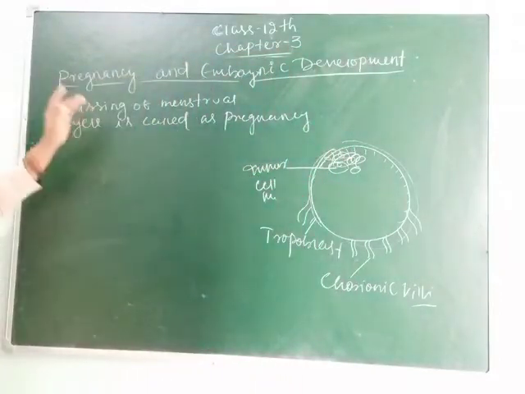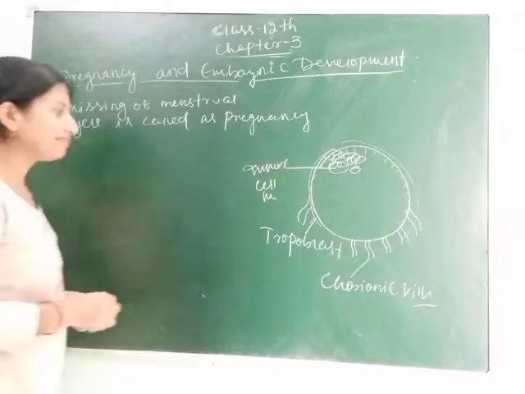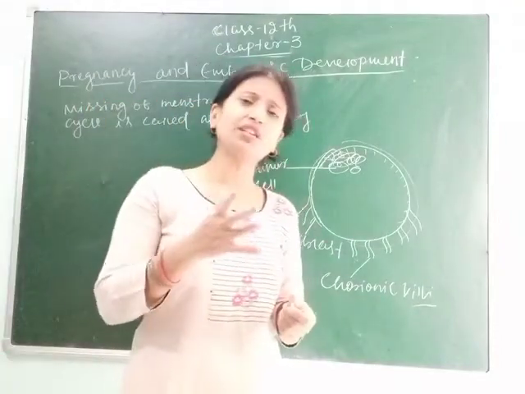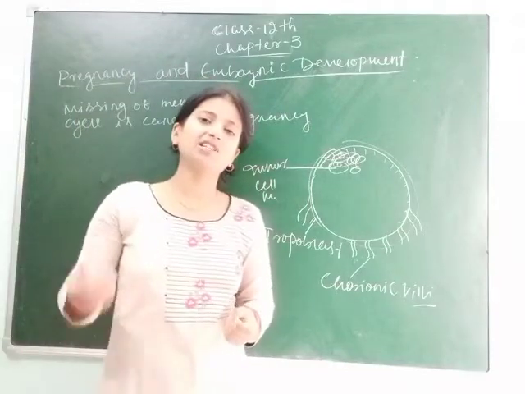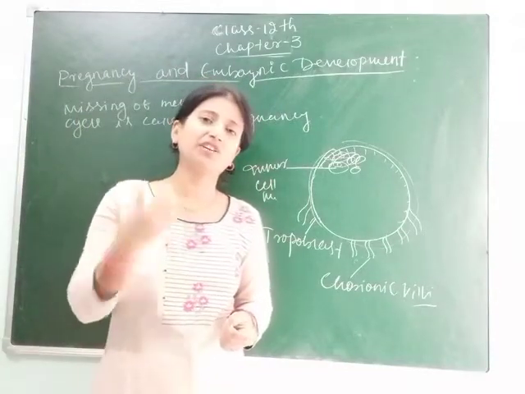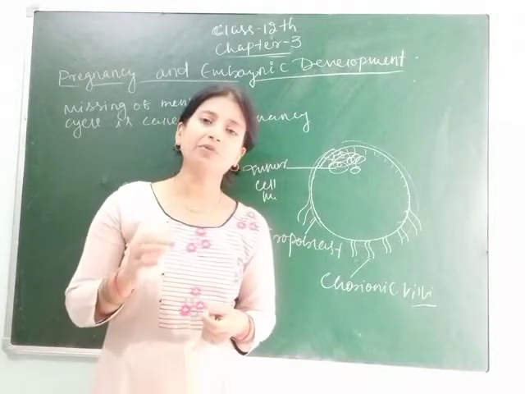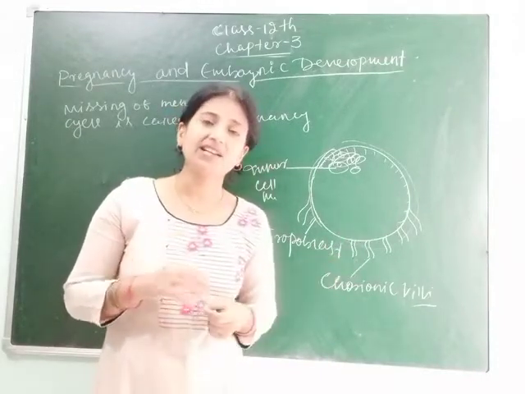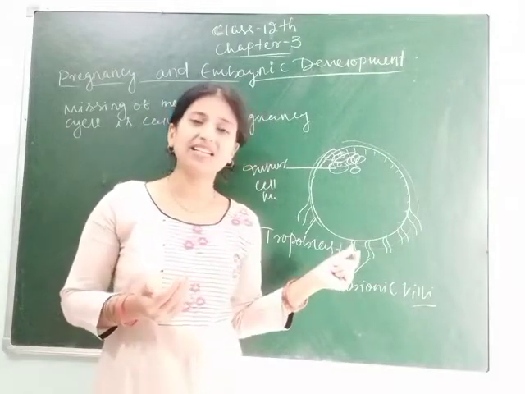So what events take place during pregnancy? Like you studied in previous classes the smallest unit of respiration, the smallest unit of digestion, the smallest unit of the nervous system, here the villi, these finger-like projections, are the smallest unit of the placenta.